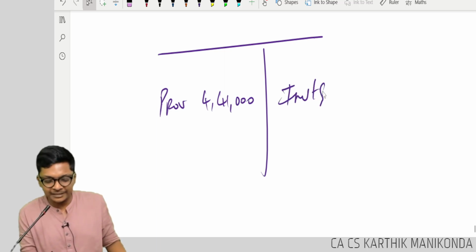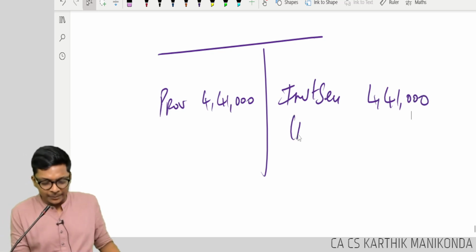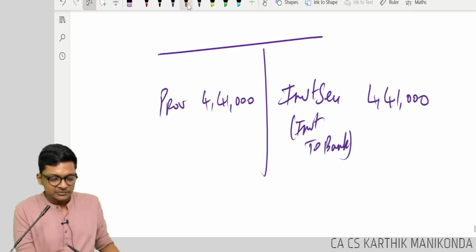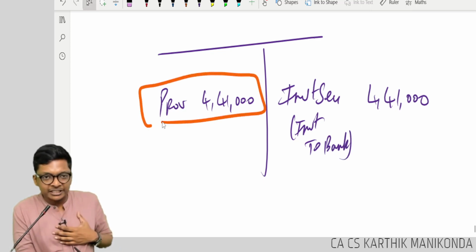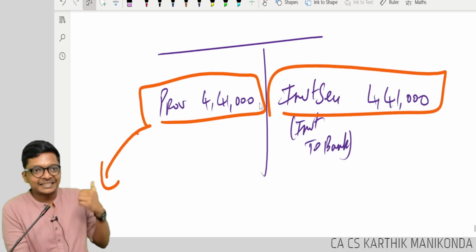Here I will have investment in some securities. Correct. What I will pass? Investment to bank. The reason why I am creating provision is that after 5 years I have to repay. How I will repay? Only if I can create this asset.